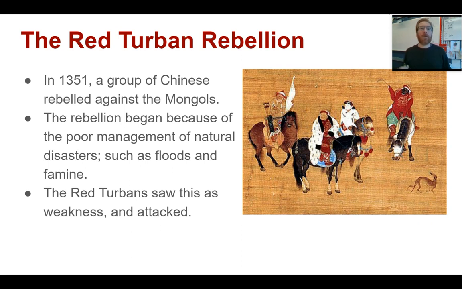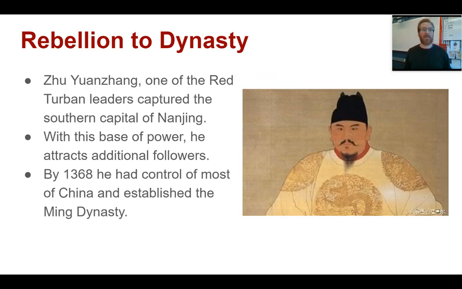Now, the Red Turban Rebellion is going to be what puts the nail in the coffin of the Yuan dynasty. In 1351, a group of Chinese rebelled against the Mongols, and this rebellion was based upon poor government management of some natural disasters. There was a major flood and a famine, and the Mongol Yuan dynasty did not manage that well. It led to a lot of discontent amongst the Chinese, and the Red Turban Rebellion was able to turn that discontent into rebellion and eventually into a new dynasty.